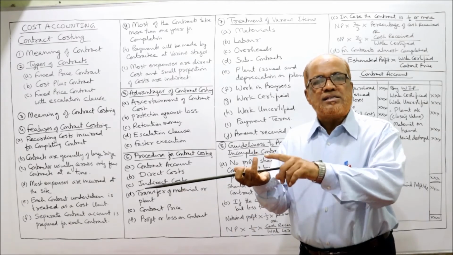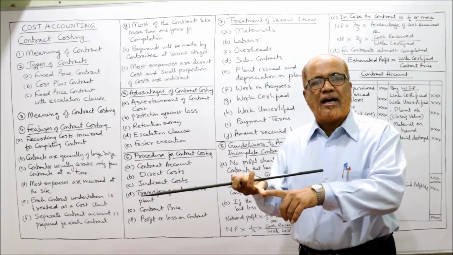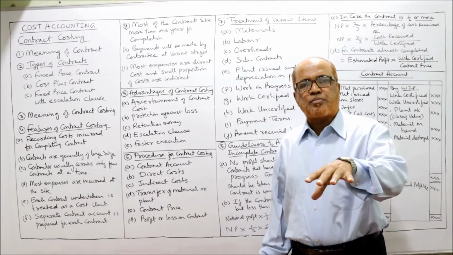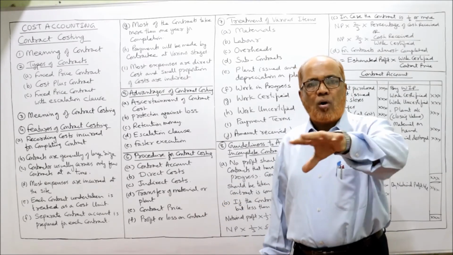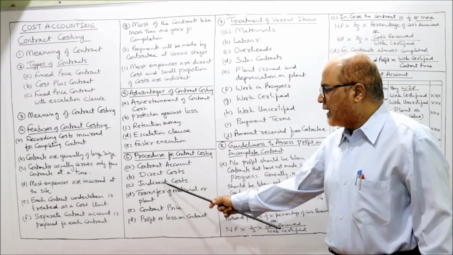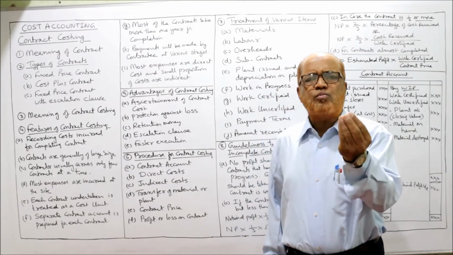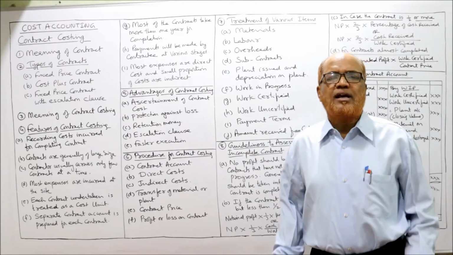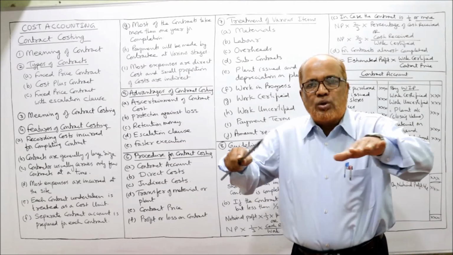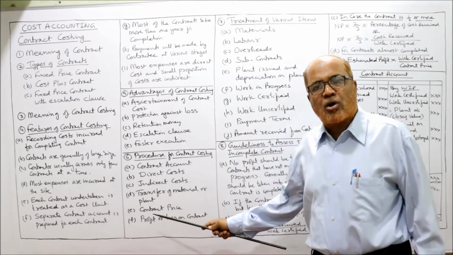Example, material: cement, bricks, sand, etc. Then labor charges, direct labor charges. Then direct expenses, plant issued. All these are direct expenses which are specifically charged at the site. Indirect expenses are very few, a small amount, like administration cost or marketing cost, which should be suitably divided between different contracts.